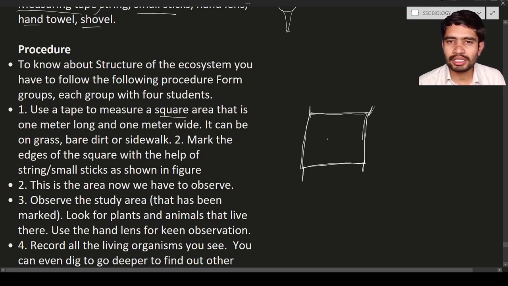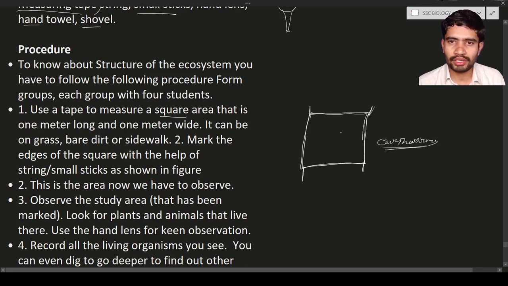After digging, you will see different kinds of organisms. First you will see earthworms. Earthworms are a kind of organism that lives inside the soil, and occasionally comes out during the rainy season. Not only that, you will see different kinds of soil organisms. Some small insects are also there in the soil.